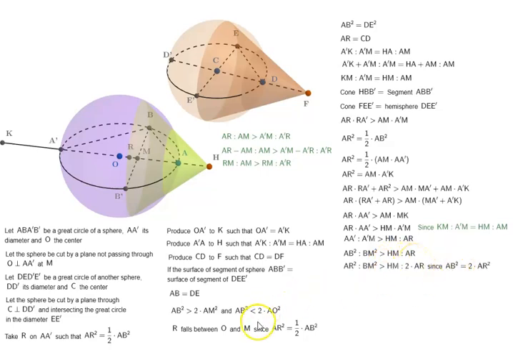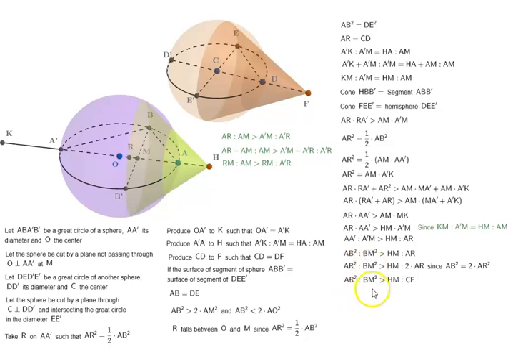AB square, remember, is 2 times AR square. So again, instead of AB square, we are writing AR square. But 2 times, instead of taking it here, we are taking it in the consequent on this side. So AR square is to BM square is greater than HM is to 2 times AR.